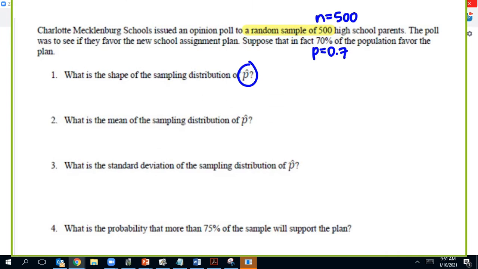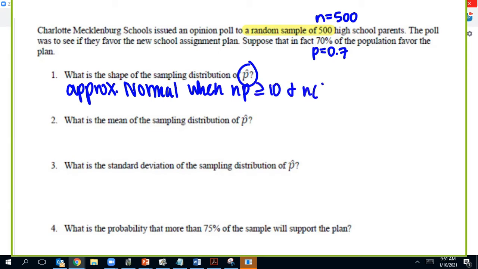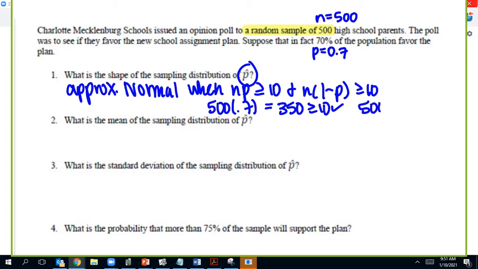Okay, so I just wrote down the shape a minute ago. What I do is I like to write approximately normal when, and I like to write the rule down. And then I just check it. So we have 500 parents, times 0.7. That equals 350. That's at least 10. And then 500 times 0.3 equals 150, and that's at least 10.